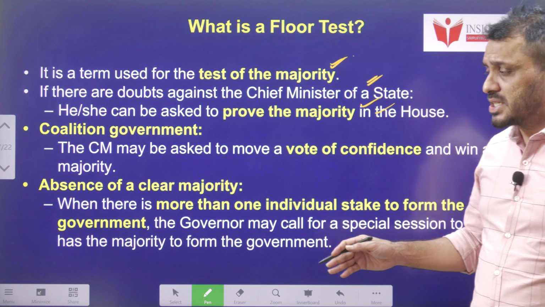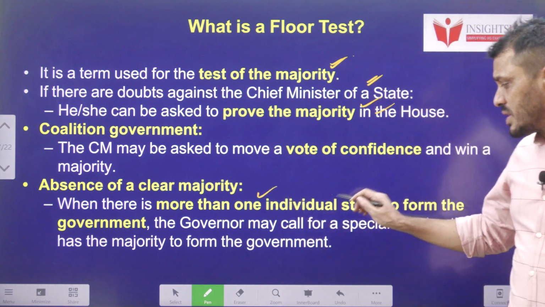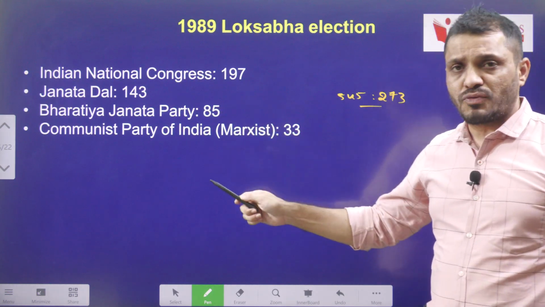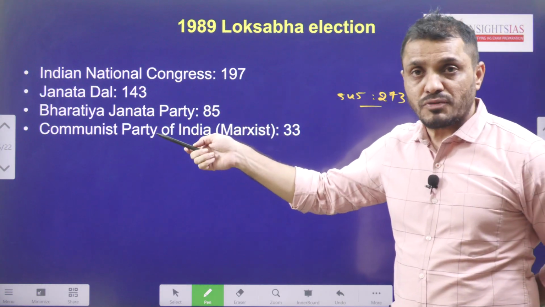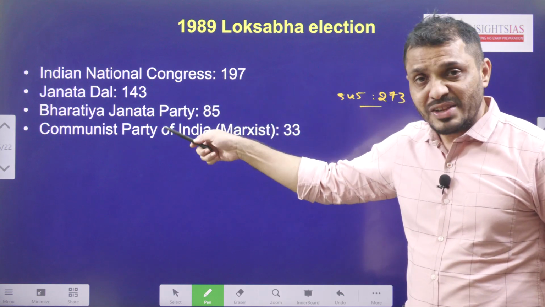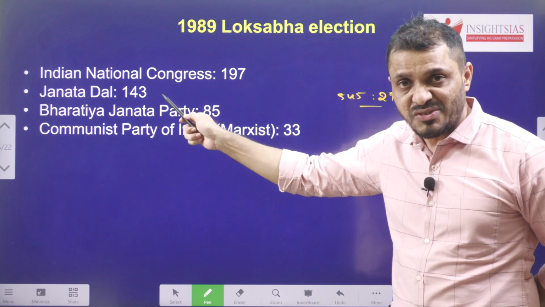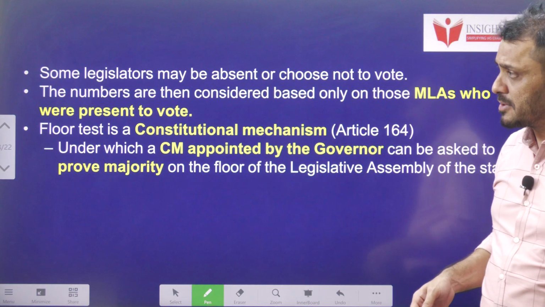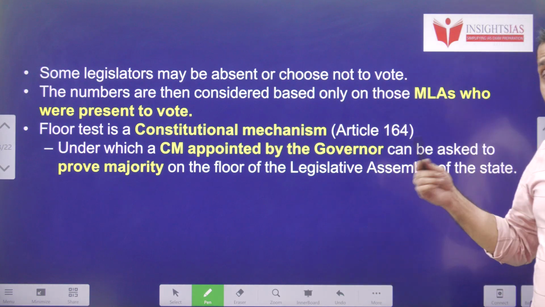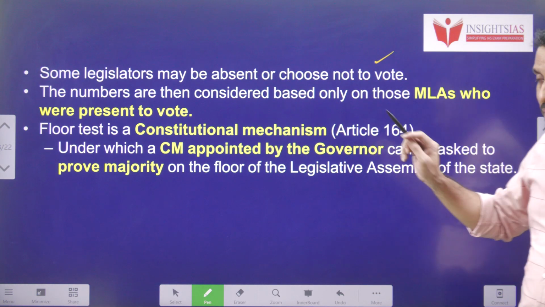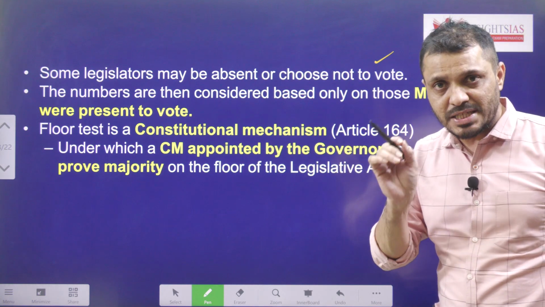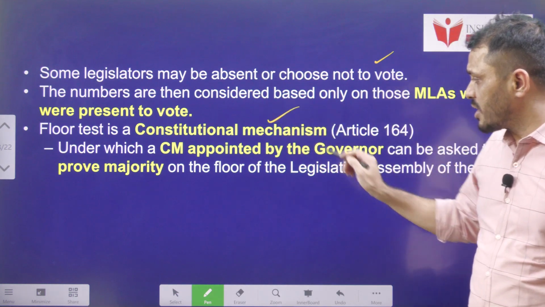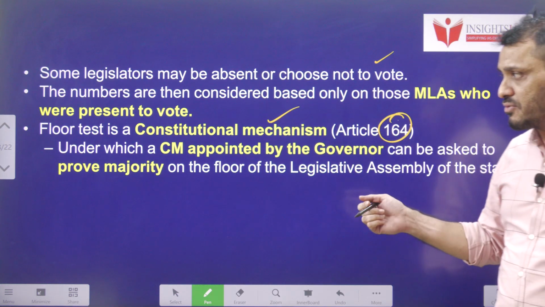Coalition government. If there is more than one individual who would like to form the government, in the previous example, if Congress would like to form the government and Janata Dal also would like to form the government, then everyone will be given the chance. Whoever successfully proves their majority, that means more than 50% support, will continue to form the government. Next, if any members are absent from the trust vote, they will not be considered. Only the members present and voting will be considered in the floor test calculation.